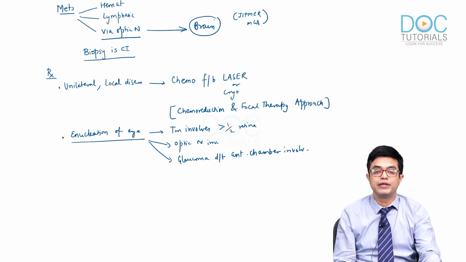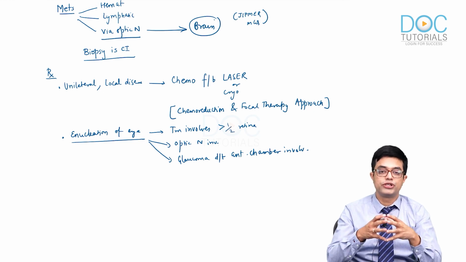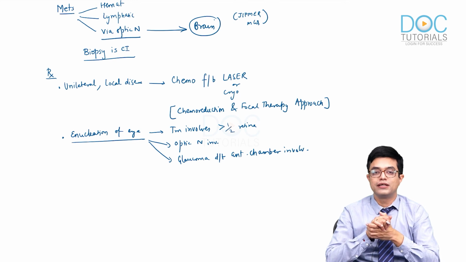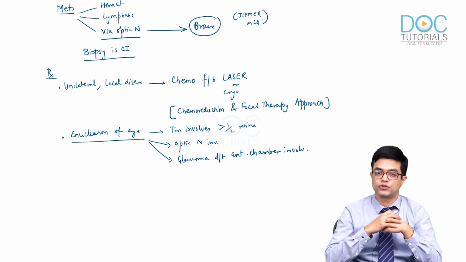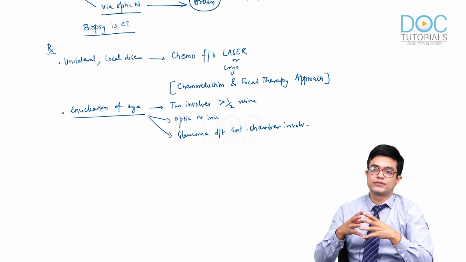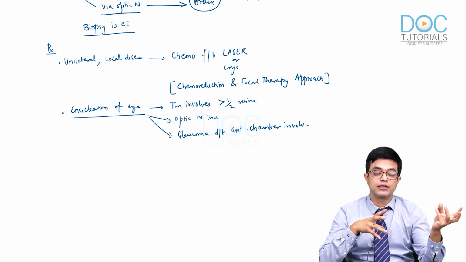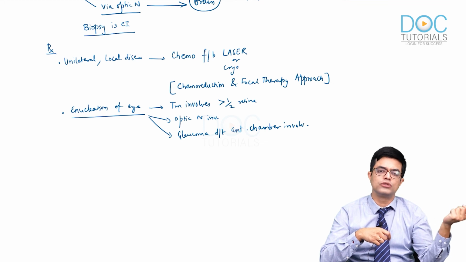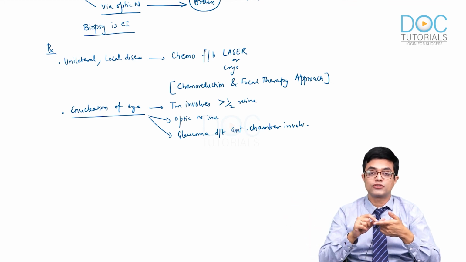And outcome depends upon the stage at which it is diagnosed. Any patient with optic nerve involvement has a poor outcome. It is one of the prognostic markers we use for retinoblastoma. And a very important point which is coming to my mind. Earlier in this module, I had told you that a well-differentiated tumor usually is less aggressive and has a good outcome. A poorly differentiated tumor is more aggressive and has a bad outcome. Retinoblastoma is one tumor which does not follow this rule.